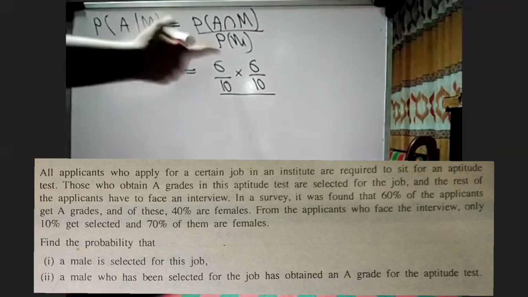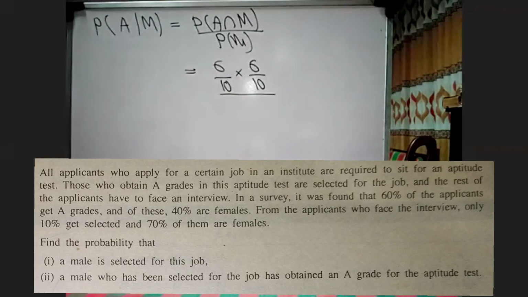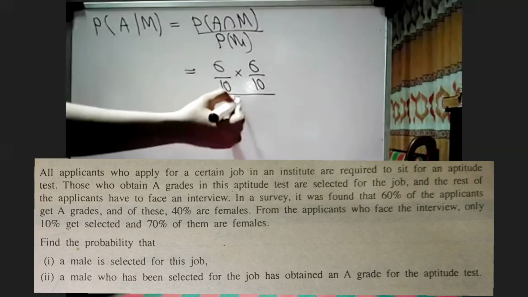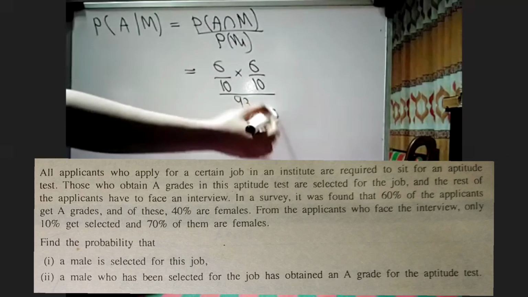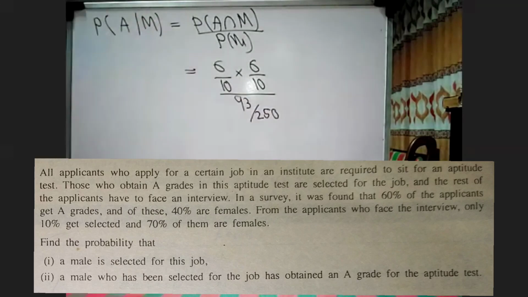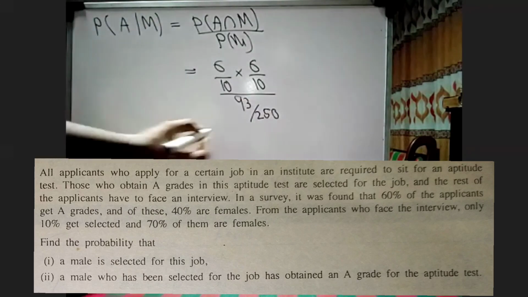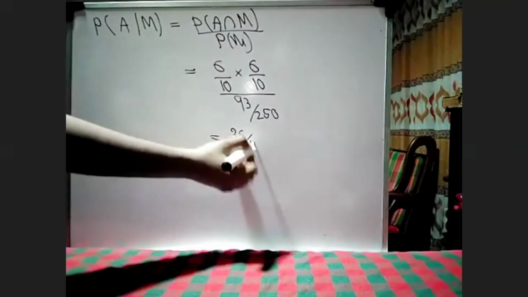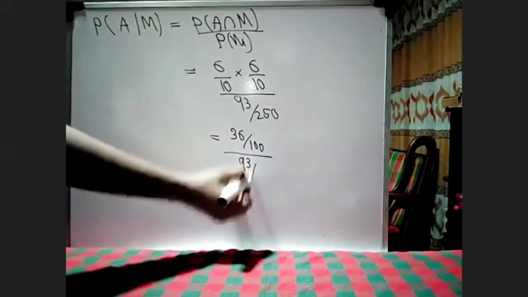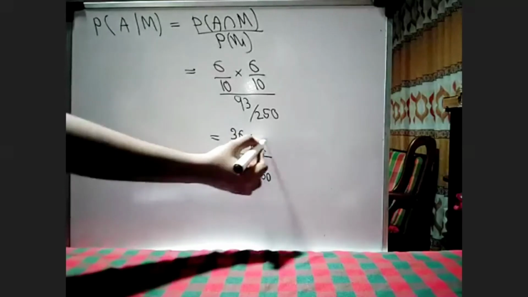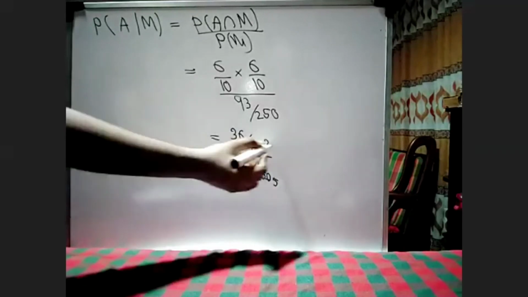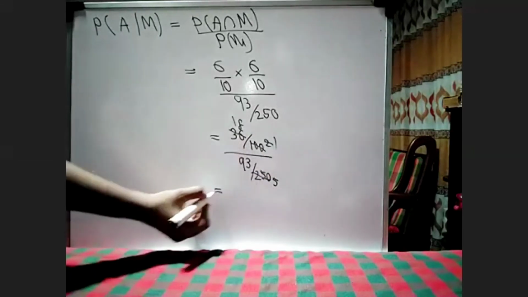Divided by PM. That is what we calculated in Roman number 1. We calculated the probability that a male is selected for this job. We used PM for Roman number 1. What was that answer? 93 over 250. Using Roman number 1, we can calculate this. Now simplify. 36 over 100, 93 over 250. 50 times 2, 50 times 5. 2 times 1, 2 times 18.